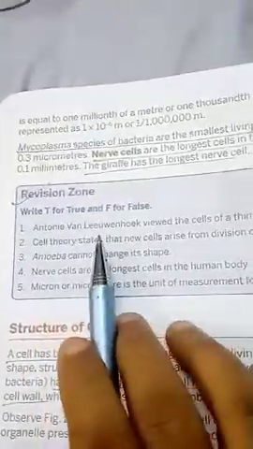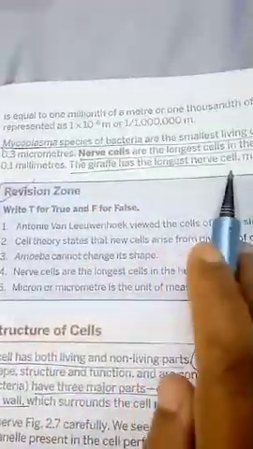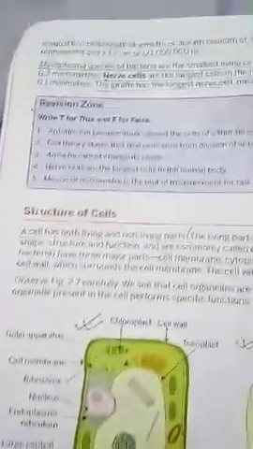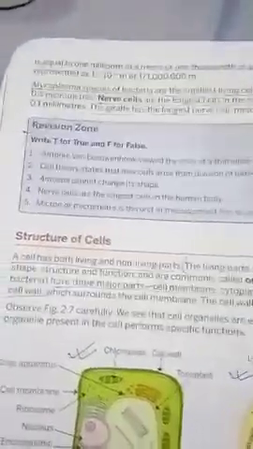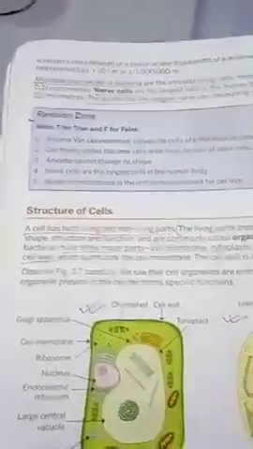Revision zone, you can do that. The portion which I have already discussed, based on that only it is given. You try to solve it. Coming to structure of cell. This is very, very important, children. This is the important part of this chapter.